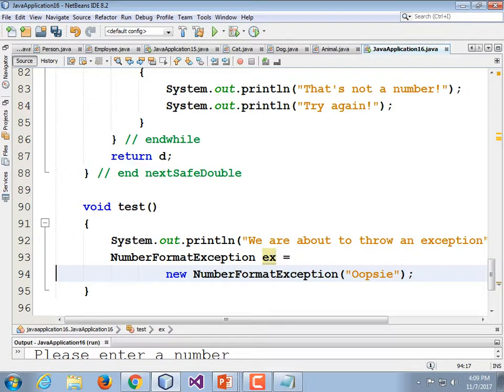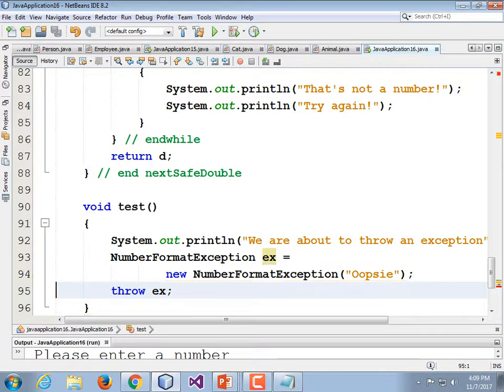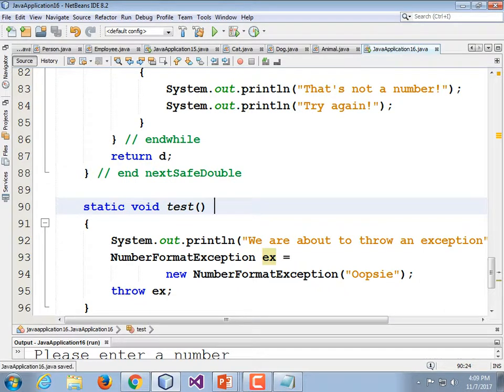I'm going to put part of this on the second line to make it easier to spot. Now, throw ex. For this to actually work, it's going to need to be static. I forgot that. So static void test. And I was expecting to see a warning or an error message about that.